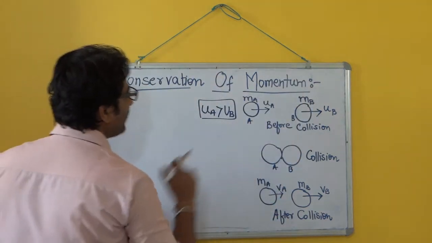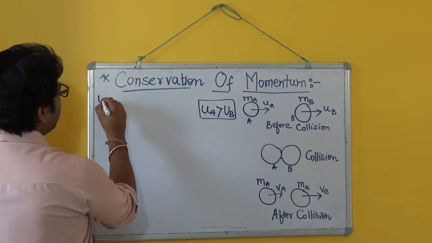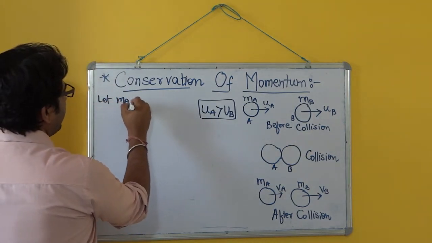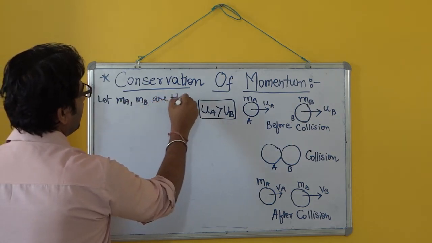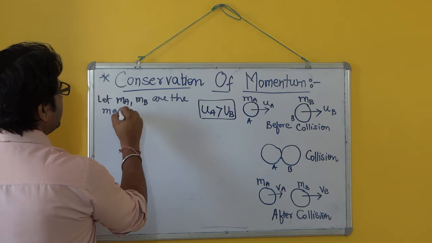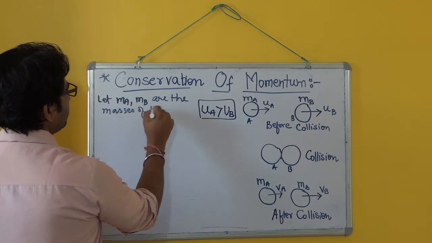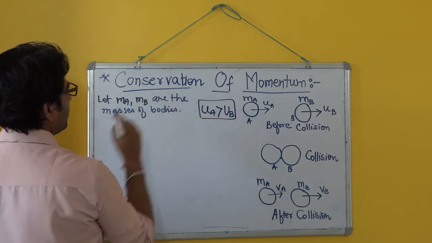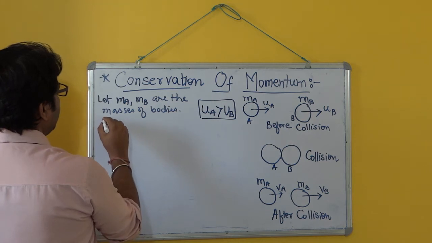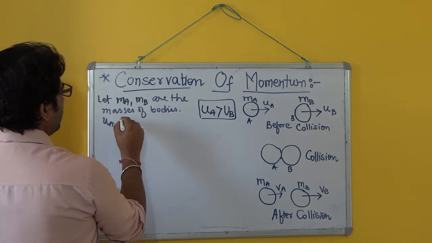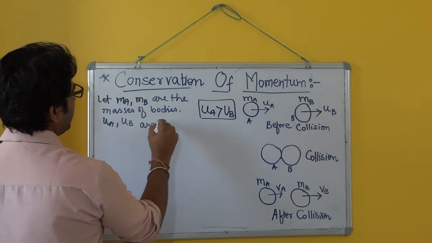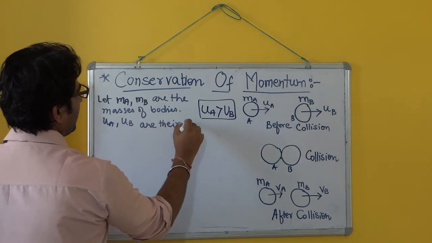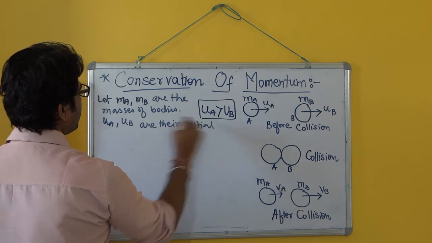Okay, so what we have assumed? We have assumed that MA, MB are the masses of the bodies and UA, UB are their initial velocities.